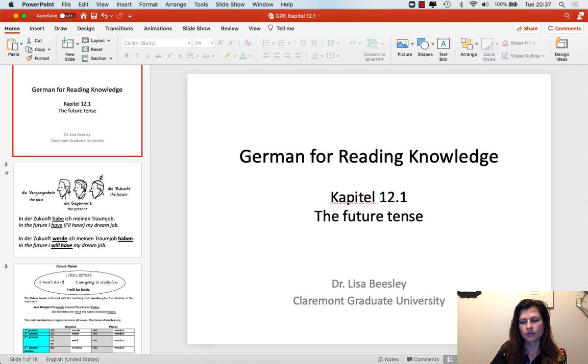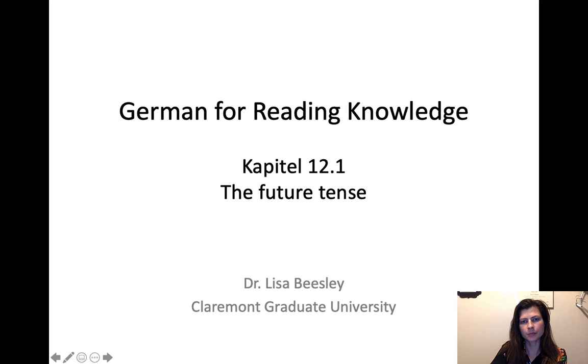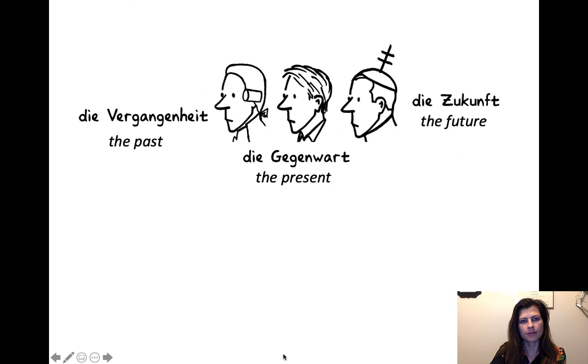All right, let's go to Kapitel 12, chapter 12.1, the future. So we have die Vergangenheit. Here's the guy from the past. Die Vergangenheit means the past. We have several different verb tenses we learned to talk about the past. Then we have die Gegenwart, which means the present.